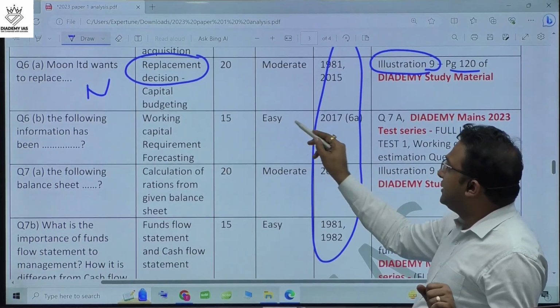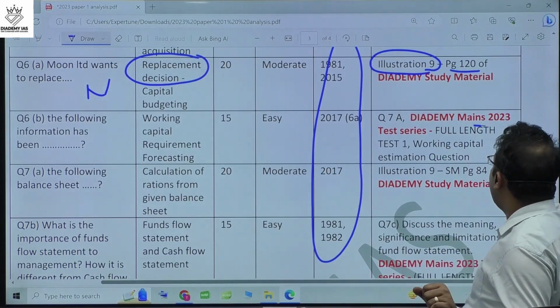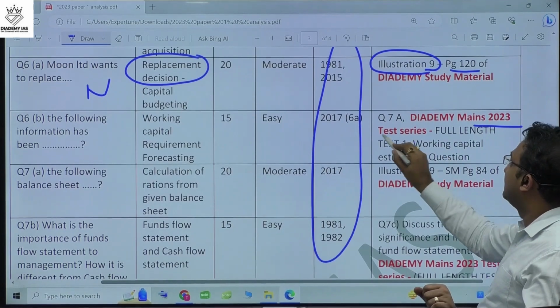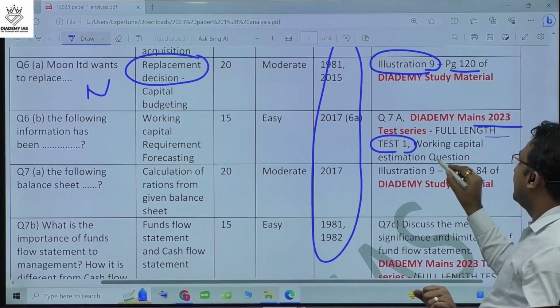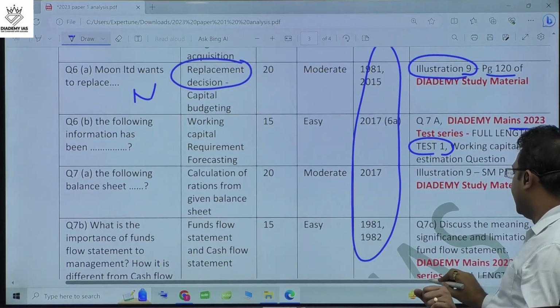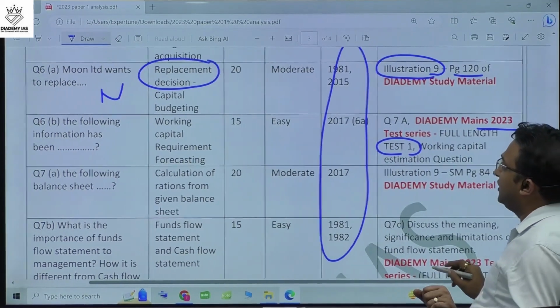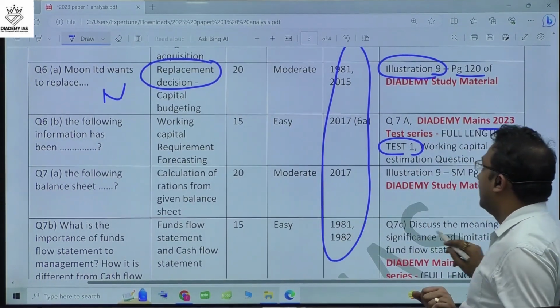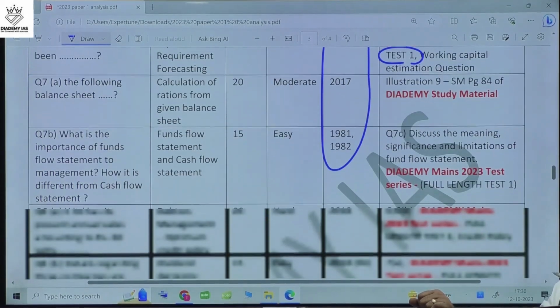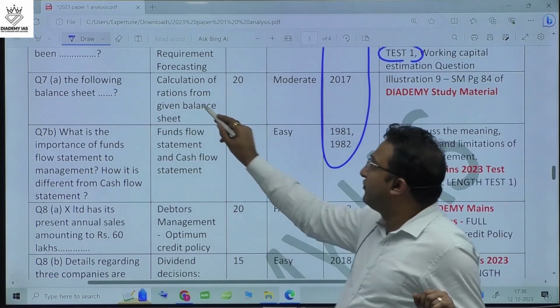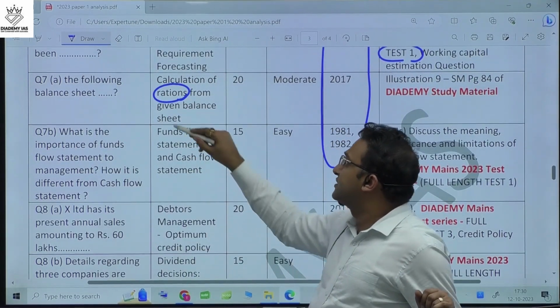15 marker question, easy question. In our test series, we asked the question in test number 1 of the full length test series, right? In full length test number 1, and this question was on the same theme, that is the estimation of working capital requirement. Next question is about the calculation of ratios from the given balances, right?